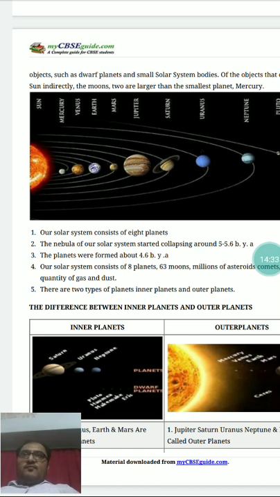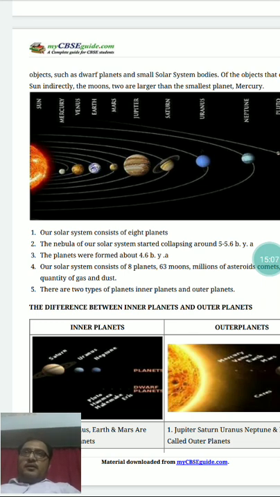Firstly, the solar winds and flares have limited impact over the Jovian planets, and because of size they have this bigger or larger gravitational force which holds the gases around them, and this larger gravity could hold the gaseous cloud and not allow it to escape. So these are the reasons because of which inner planets are rocky while the outer planets are mostly in gaseous form.